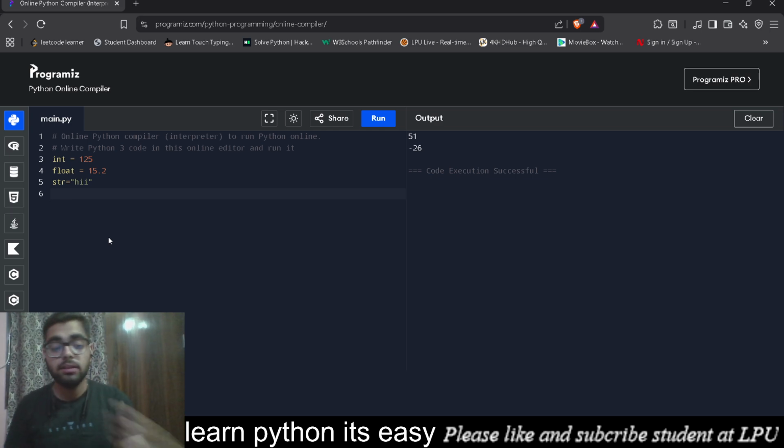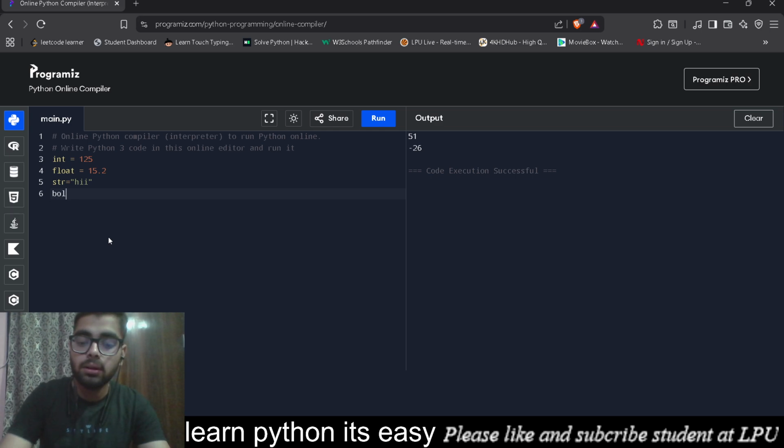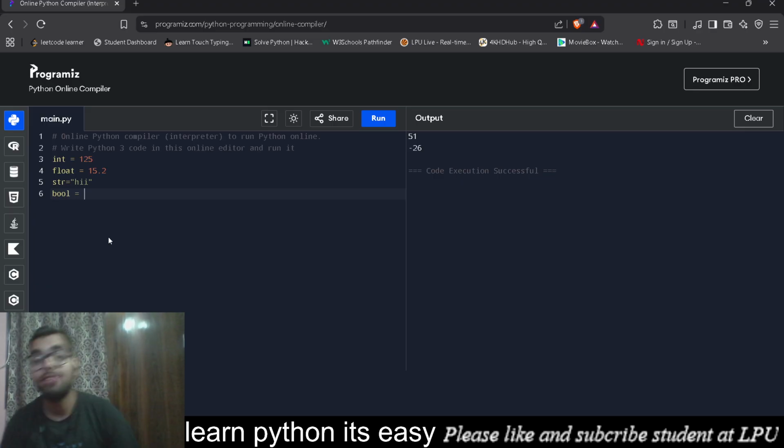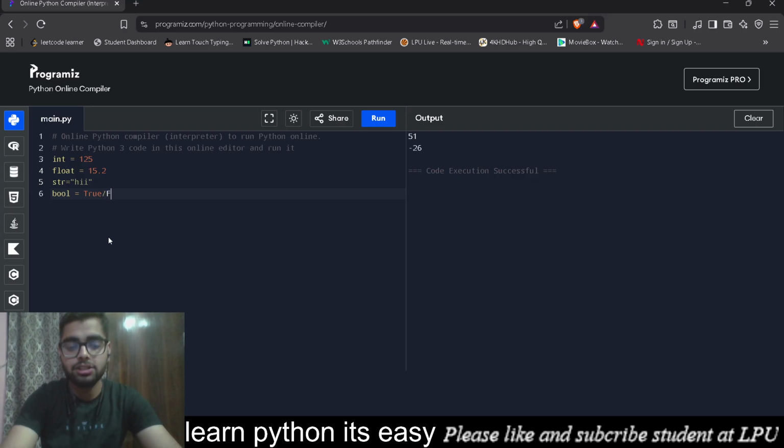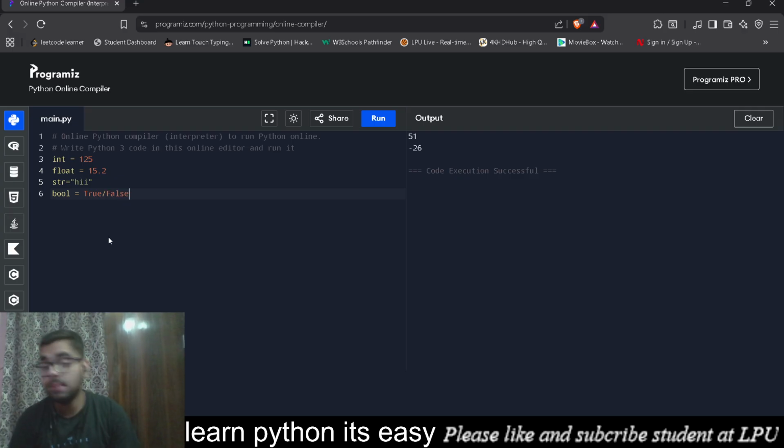Then there comes a fourth data type, Boolean. Boolean is another data type, and we write it as bool. Boolean is a data type which gives us output in true or false. We will be having only outputs in true or false. It's our Boolean data type. See, these are four major data types which we will be using right now.